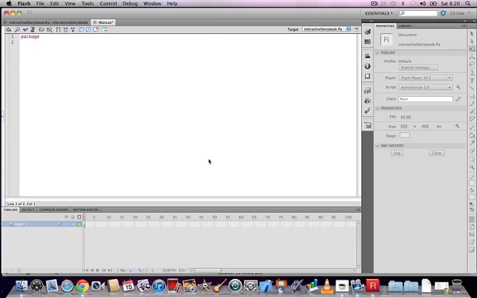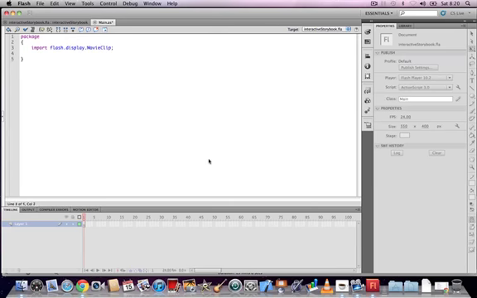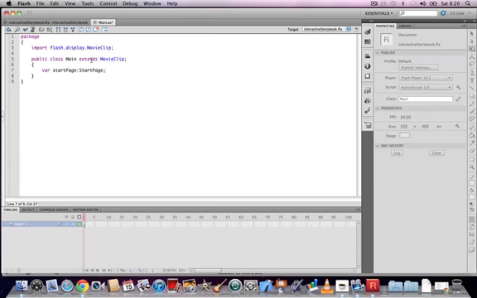Package, skip a line, curly bracket, import flash.display.movieclip, semicolon, skip a line, public class main, capital M, the same name as the Actionscript file, extends movieclip, skip a line, curly bracket, skip a line, var, var for variable, start page, small s, capital P, colon, start page with a capital S and a capital P, semicolon.